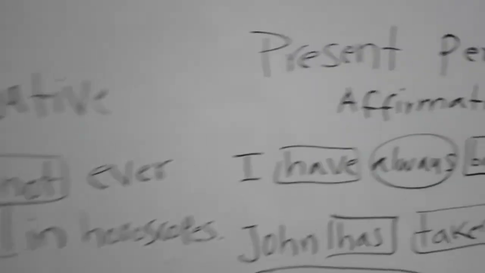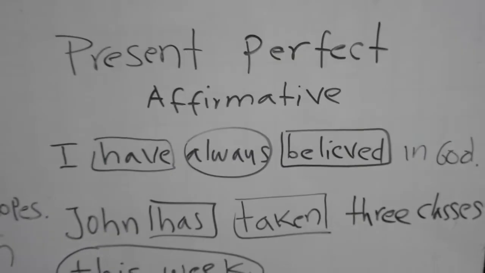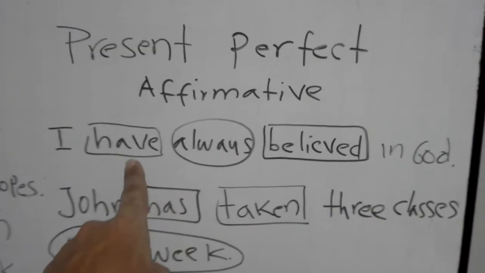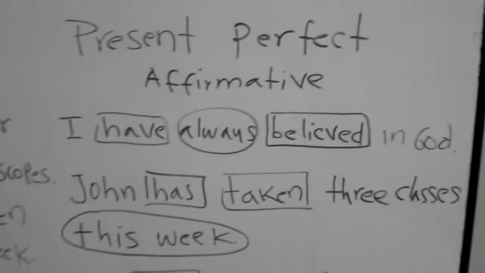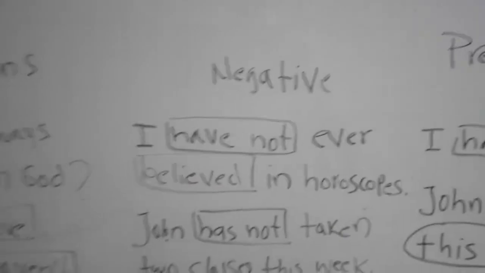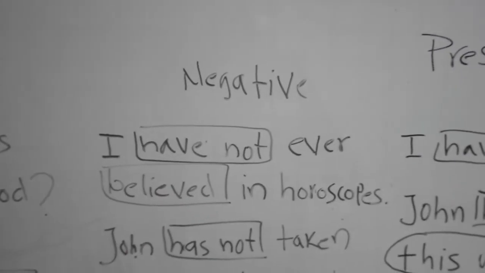Let's go back to the affirmative sentence. We say, I have always believed in God. This is affirmative. Okay, I have always believed in God. Affirmative sentence. To make the negative, we deny the auxiliary. We say have not. I have not ever believed in horoscopes.